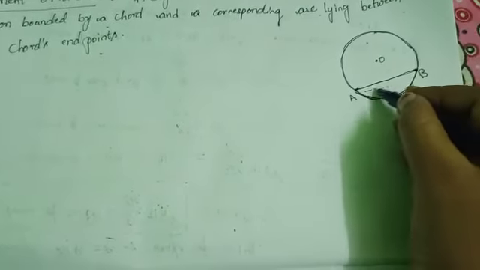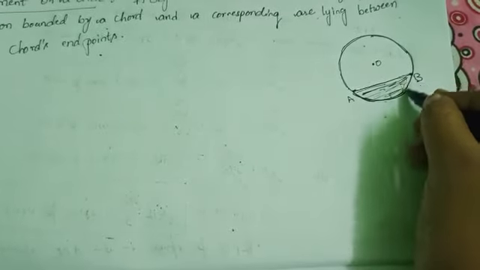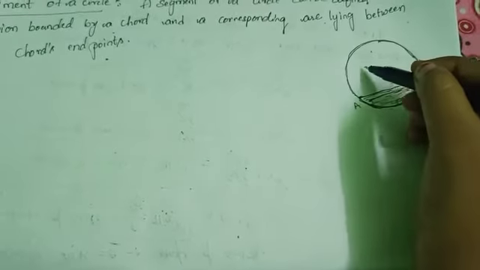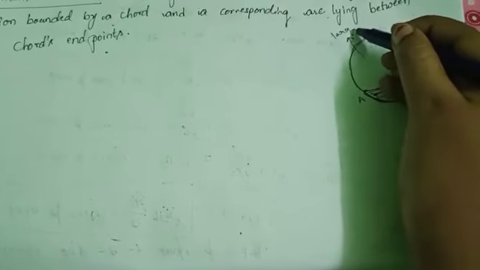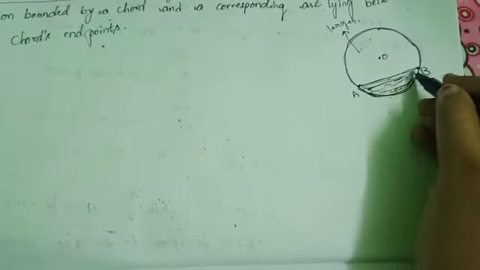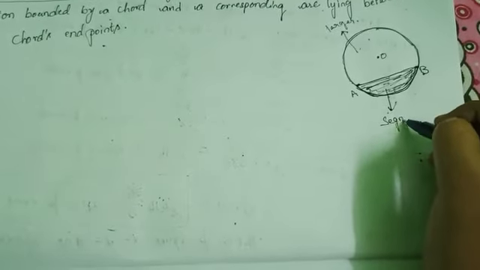Suppose this is the smaller region, and this is the larger region. The shaded region is called segment of circle.